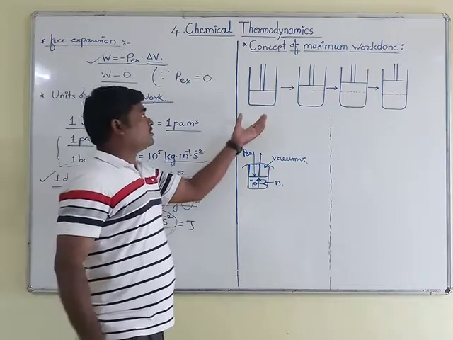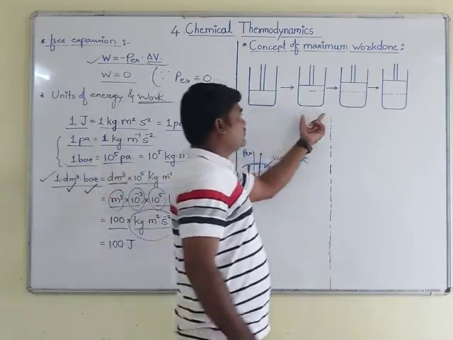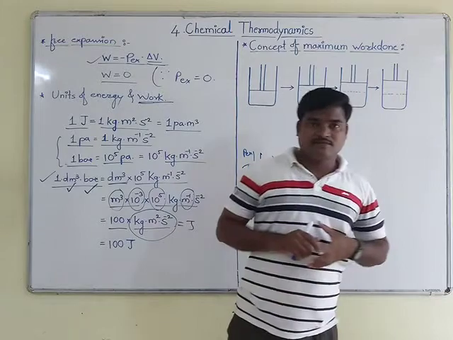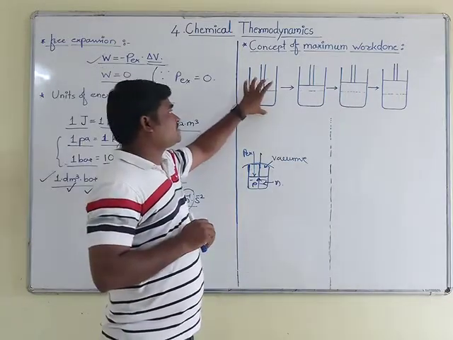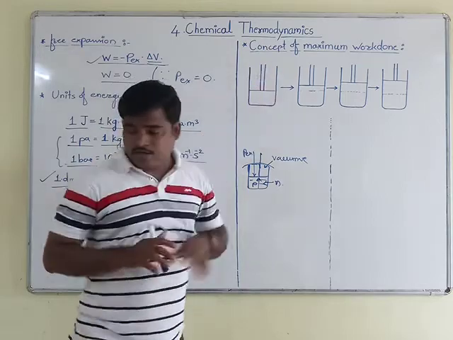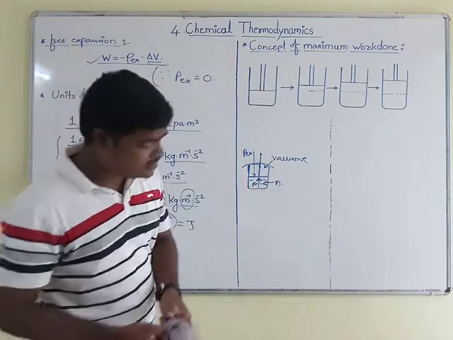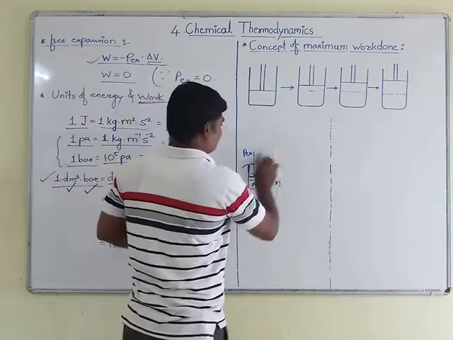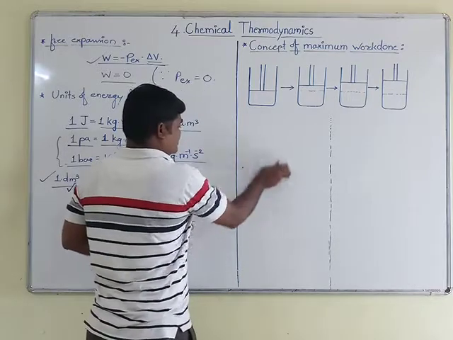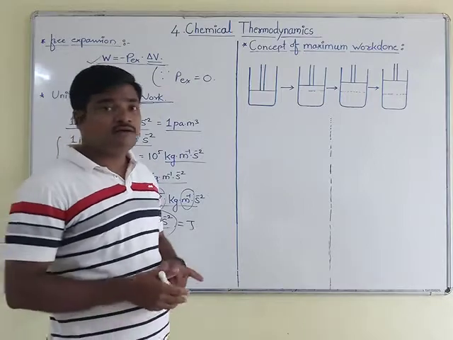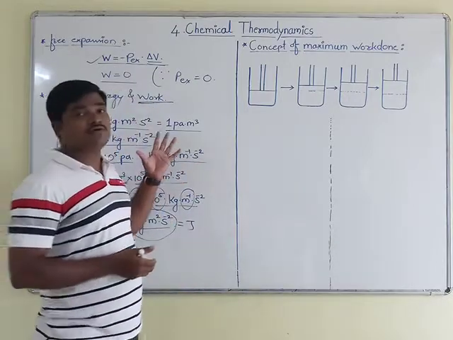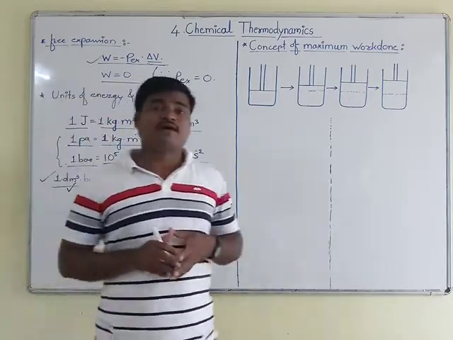Look at here, I have drawn different diagrams, and these diagrams are related to our concept. You already know the concept of pressure volume type of work done, and in that concept I have drawn this diagram.